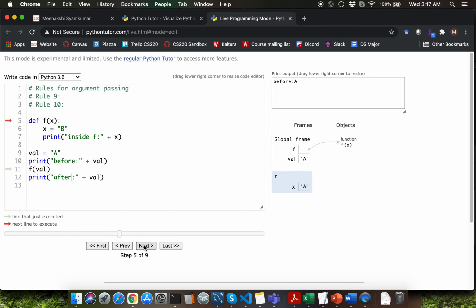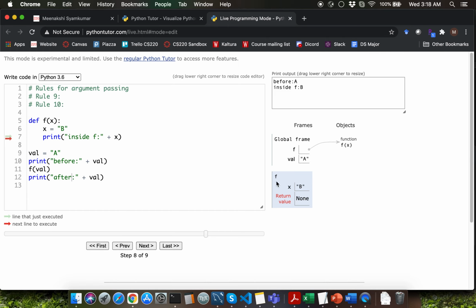invocation. So now when I click on next, line 6 is going to update the value of the local variable x to contain the string b. We are only reassigning the local variable's value here. It will not have any effect at all in the argument variable val, which will still have a value of string a. So line 7 is going to display inside f colon b.